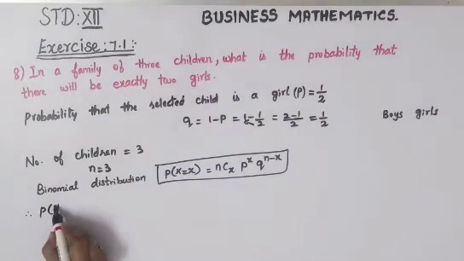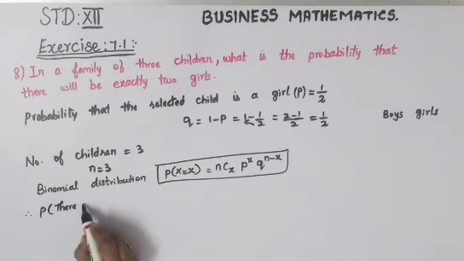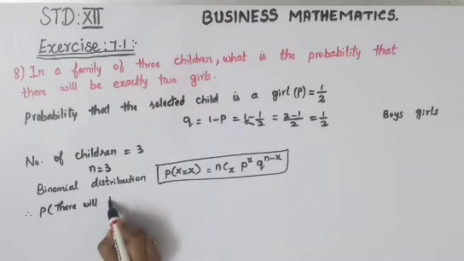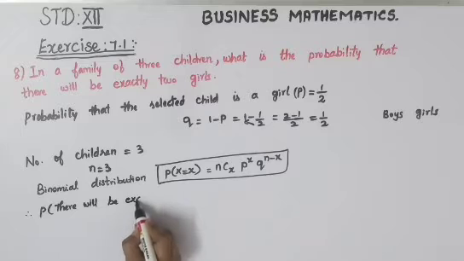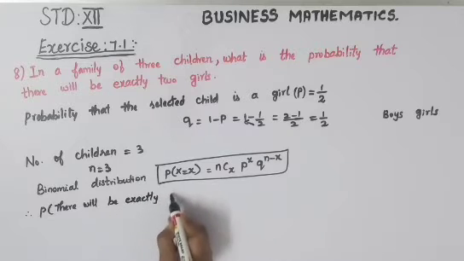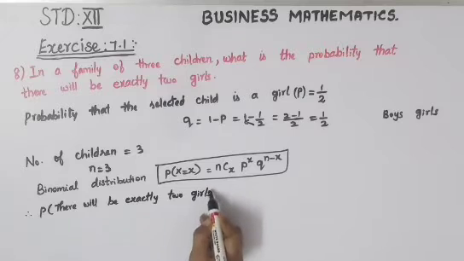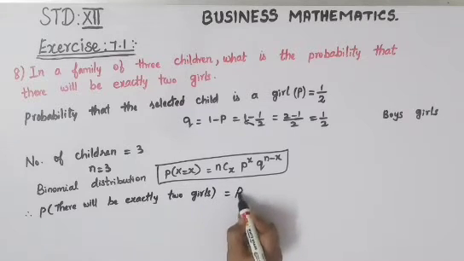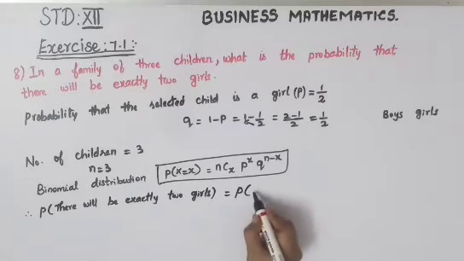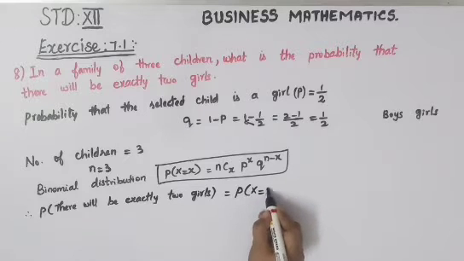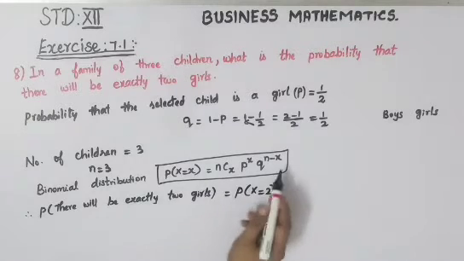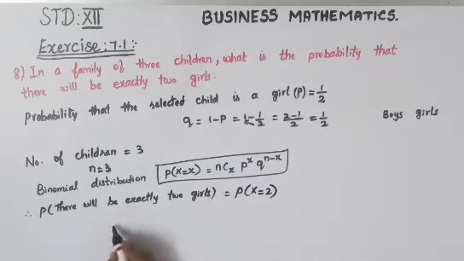So the probability that there will be exactly 2 girls, which is equal to P of X equal to 2. So now we have all the values, just substitute them here.